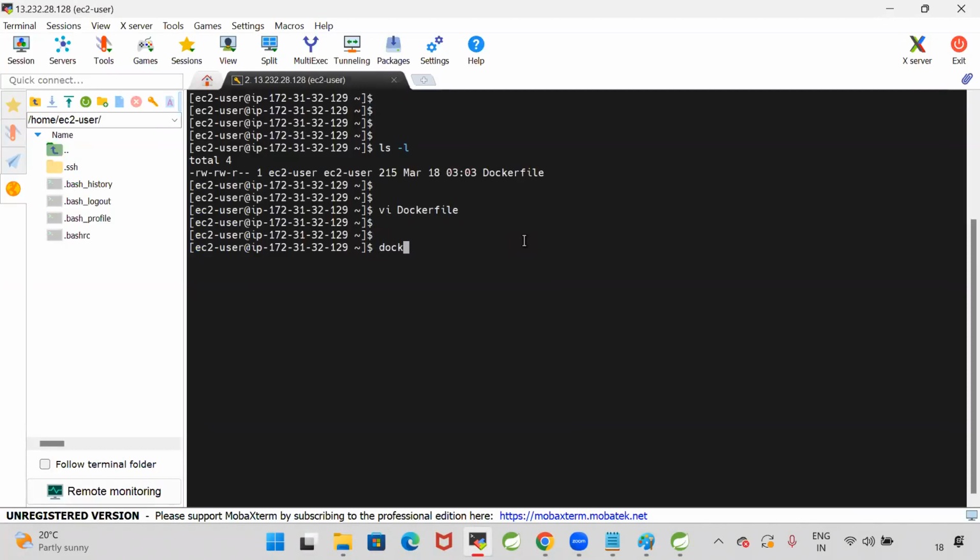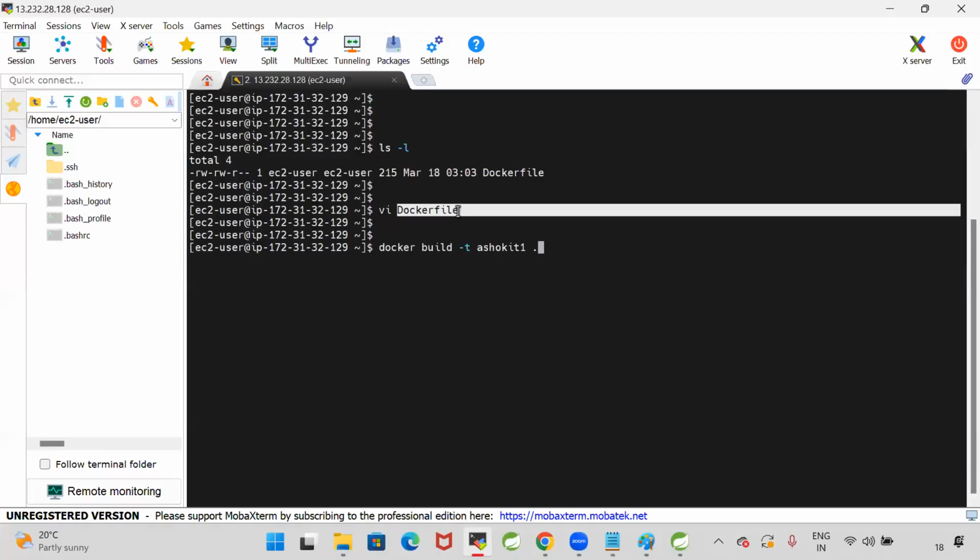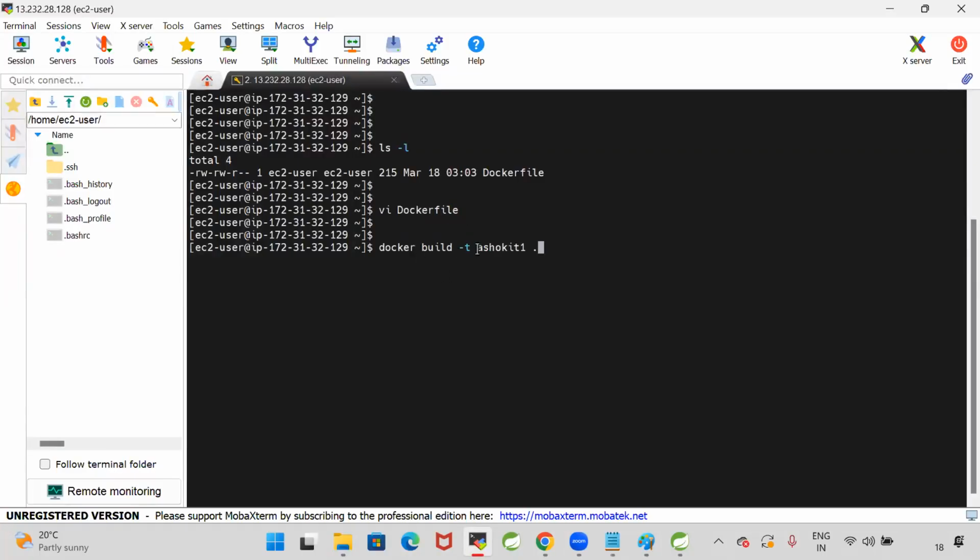The docker build command is used to create the image. -t is the tag name, then a space, then the image name. What image name do I want? AshokIT1. You can give any name for the image. AshokIT1 space dot. Dot represents the present working directory. From this directory, it will identify the Dockerfile, and based on that Dockerfile, the AshokIT1 image will be created.